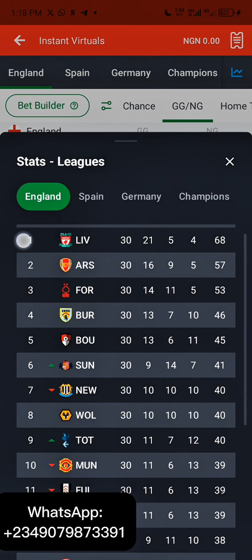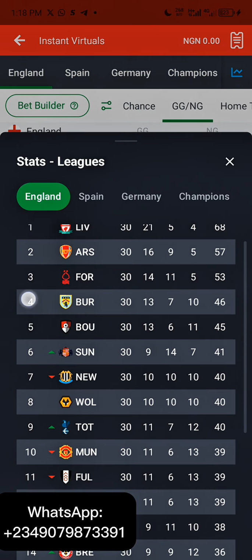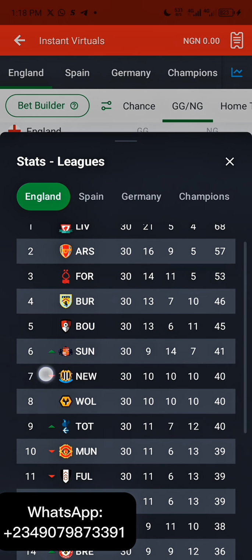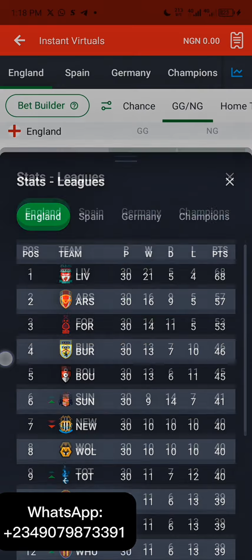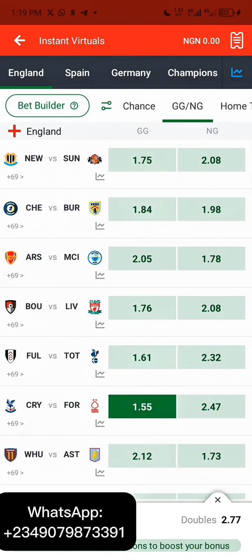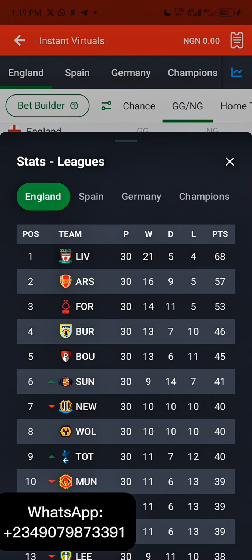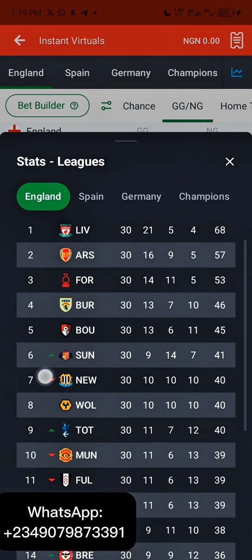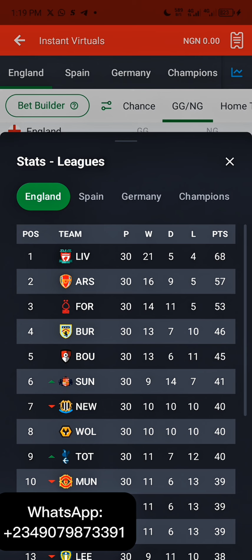1, 2, 3, 4, 5, and Nottingham Forest happens to be in the top 3 here. Another thing you need to know: as you can see, something like this that is red here. Sometimes among the top 5 teams in the league, at the England section or any league, if you see this red thing on any of the first 5 teams there, do not select that one.